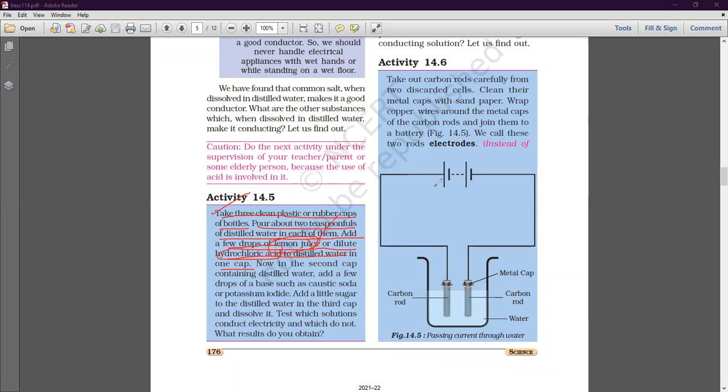Now some of the students might be thinking why we are adding the lemon juice. Now I would like to tell them lemon juice also contains acid. Yes dear students, lemon juice is sour in taste, है ना? All of you recall the taste of the lemon juice. लेमन जूस का टेस्ट कैसे होता है? थोड़ा सॉर होता है ना, थोड़ा खट्टा होता है.